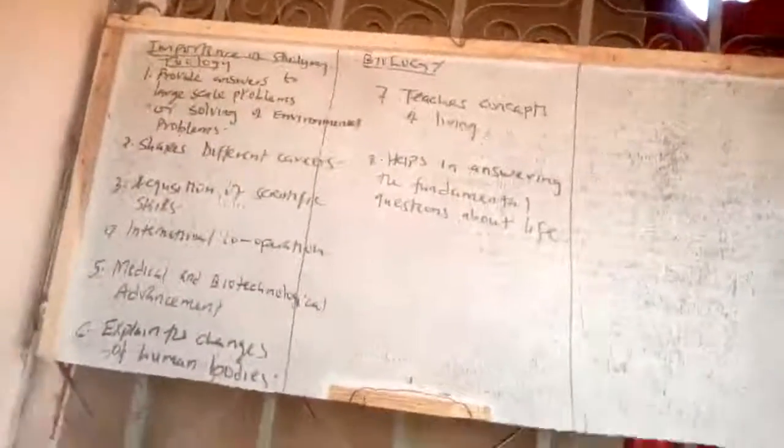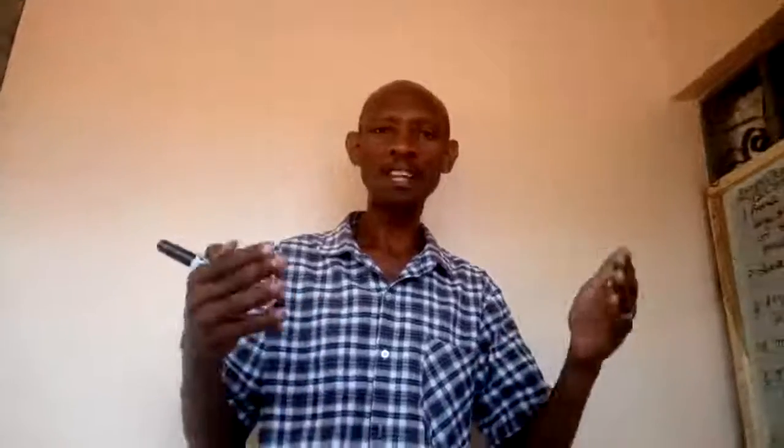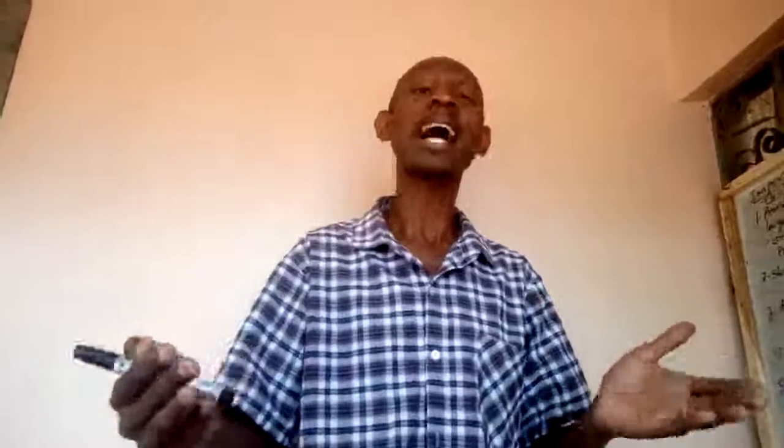Explain the changes of the human body. As far as explaining the changes of the human body is concerned, biology knowledge is very important because it will help somebody to understand the various changes that normally occur in their body. For example, when a girl starts to menstruate, through biology knowledge she will understand that at one point she will experience menstruation. Therefore, she will not be shocked because of that change.